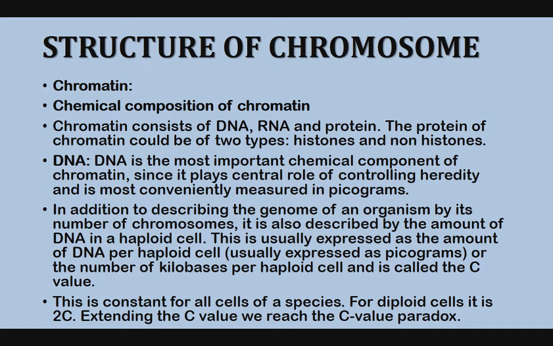For diploid cells it is 2C, that is, the quantity is duplicated in diploid cells. Extending the C value, we reach the C-value paradox. When we calculate the haploid DNA amount, it is called the C-value. When we calculate the amount in a diploid cell, it is called the C-value paradox.